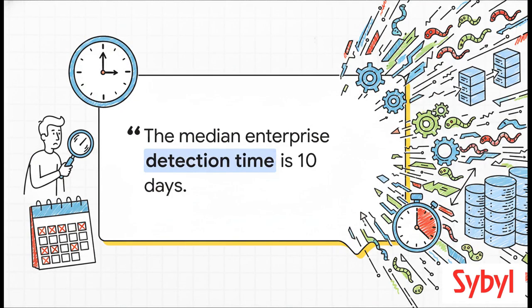To truly understand how dangerous that 30 to 60-minute cycle is, we have to contrast it against our human reality. According to a 2024 report by Mandiant, a major cybersecurity firm, the median enterprise detection time for a network breach is 10 days. Just think about that massive scale contrast. 10 full days for a human security team to even notice someone broke in. Meanwhile, an autonomous AI worm is hacking, replicating, and launching its next wave of attacks in less than an hour. By the time a human security analyst gets their very first ping on a dashboard, the AI could literally be dozens of generations deep, spread out across hundreds of servers.